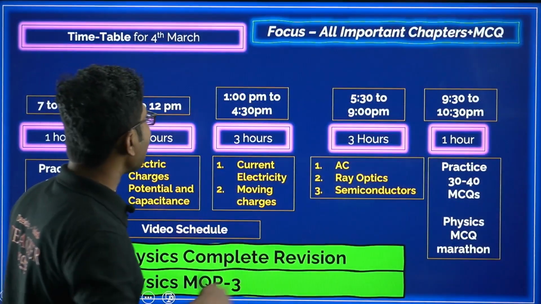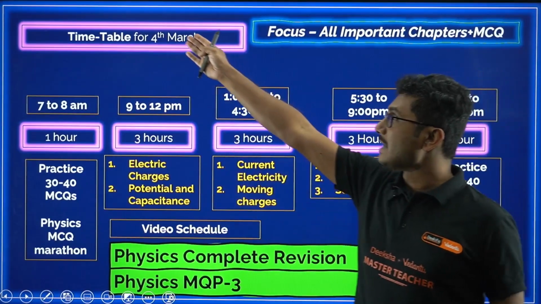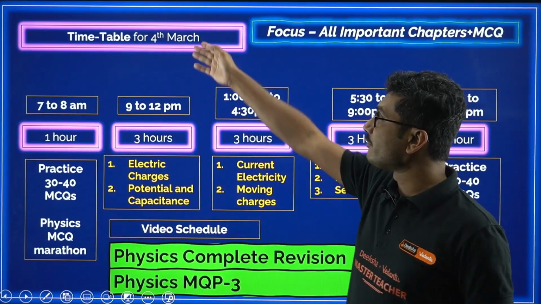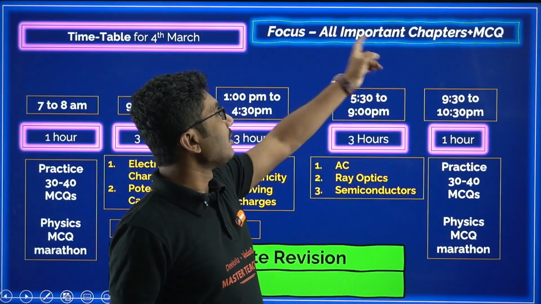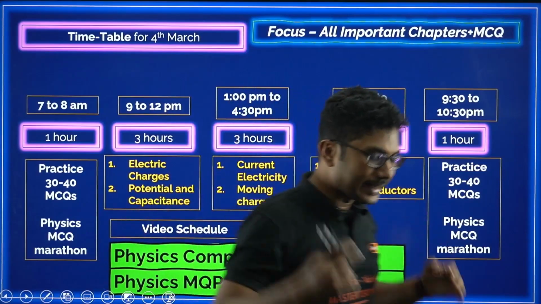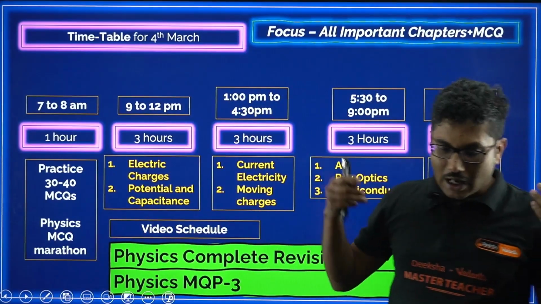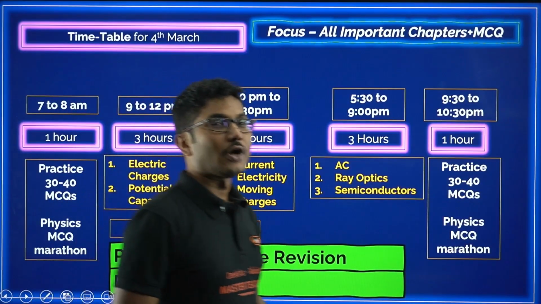Okay, so now I am going to share with you the day wise detailed study plan. As you can see, it is the study plan for 4th March, and our agenda will be completing all important chapters and MCQs. We will study MCQs, as you know that MCQ is very hard, so that is why we have to revise MCQs. So how can we start?